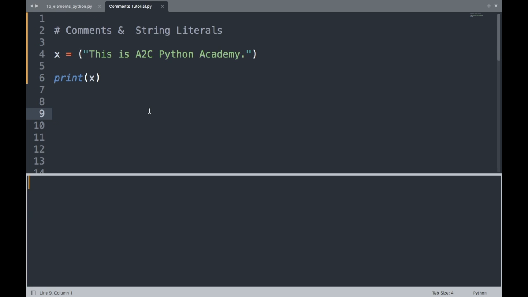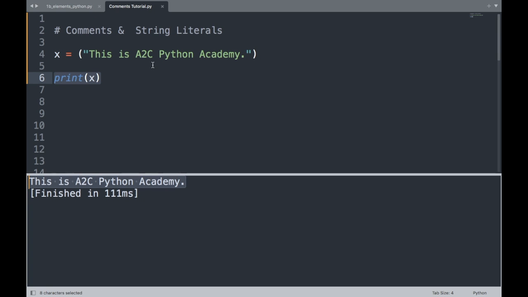And so the last thing we want to talk about here is comments in reference to string literals. What I have in front of me is what we call a string literal. We have a variable x, which equals this particular statement here. Now inside of these quotes is your string literal. And when you ask the software to print out x, it prints out "This is A to C Python Academy." And when we run that, that's exactly what it prints out, as you can see right here.